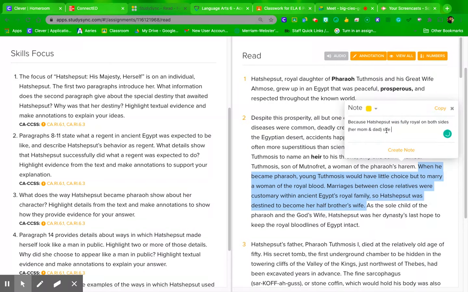she was destined to marry her half-brother. Remember, just a political marriage, not an intimate marriage. Her half-brother. To preserve, right? That means to keep the royal bloodline.